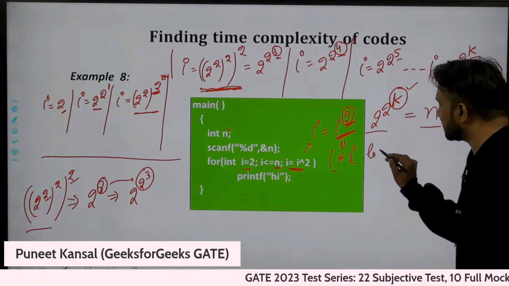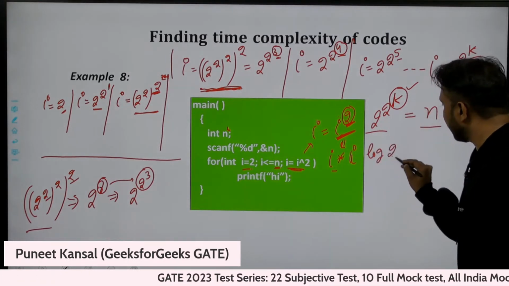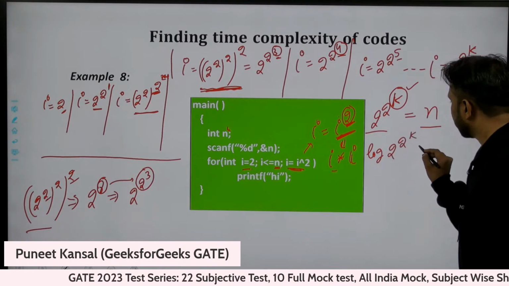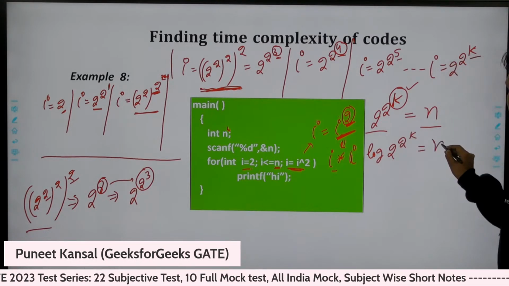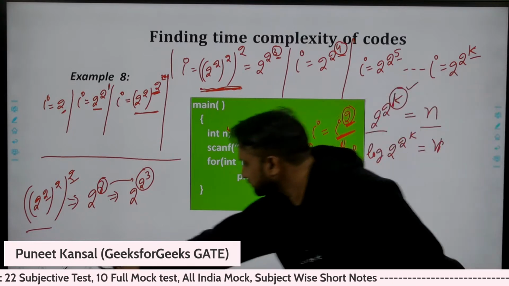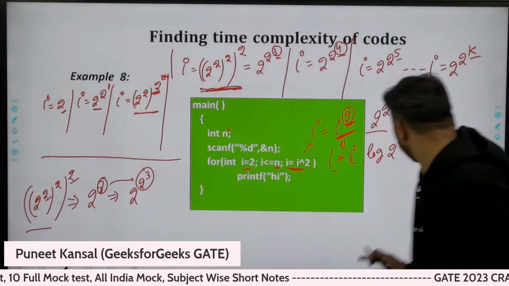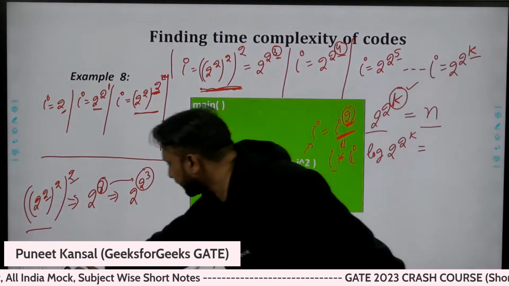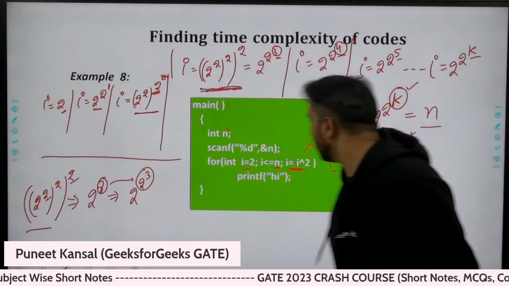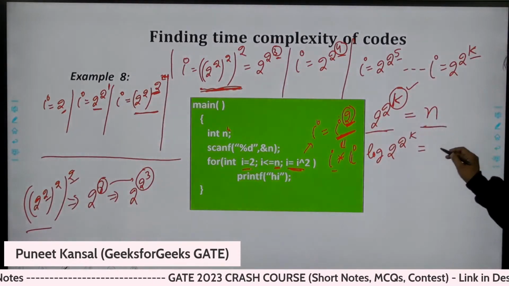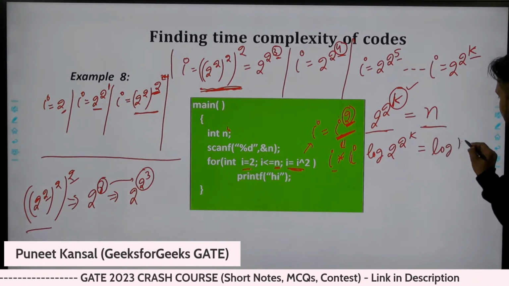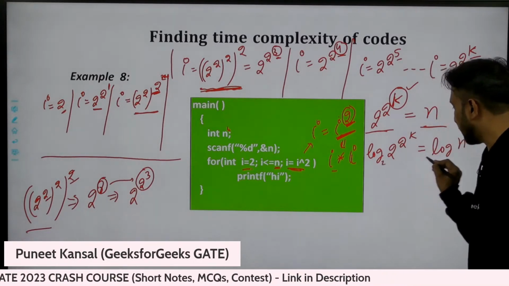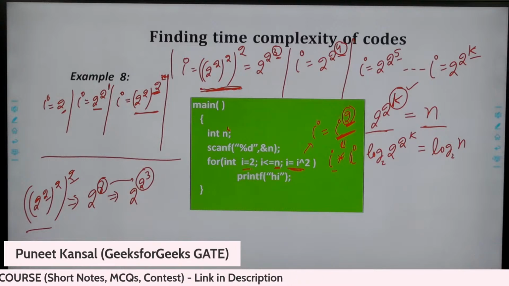Take log both sides. Log of 2 power k is equal to log n. Taking log on both sides, I take log on this side and this side also. So log n. You can write base 2 here. Okay, we will be needing base 2.